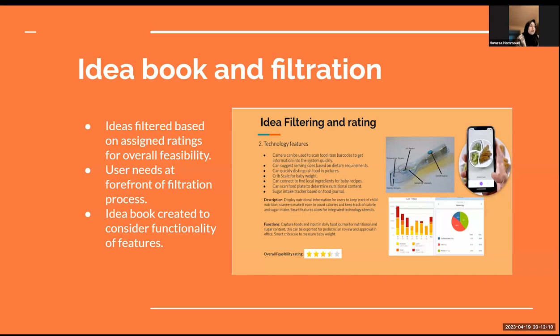Idea book and filtration. Not all ideas made it into our idea book. After narrowing down our top 10 ideas, we categorized them based on functions and feasibility. Our idea book was generated with a detailed description of each application feature, the technological scope it would require, and also given a rating. From there, we moved on to a strict selection process, identifying the key user needs and eliminating any ideas that did not meet our criteria.